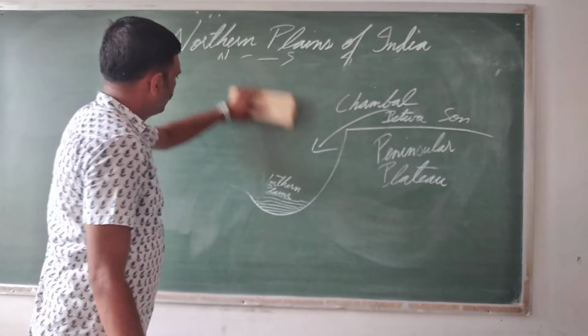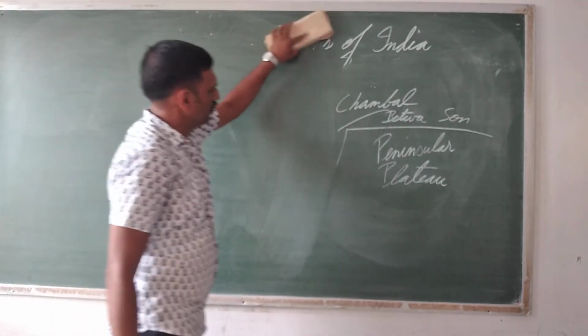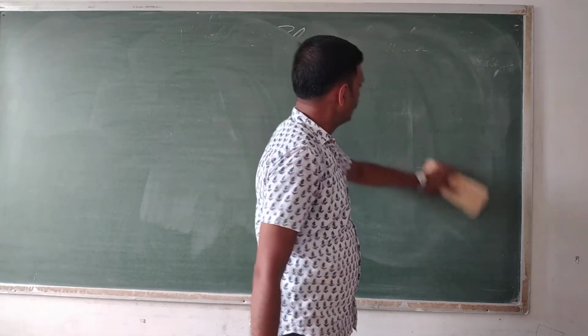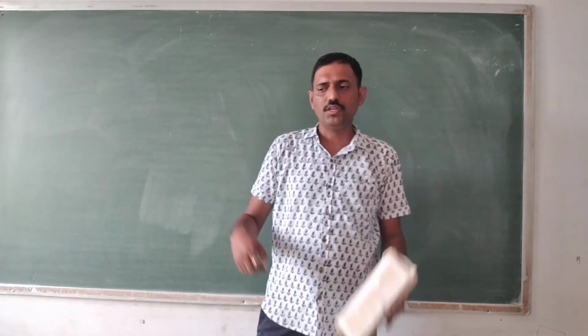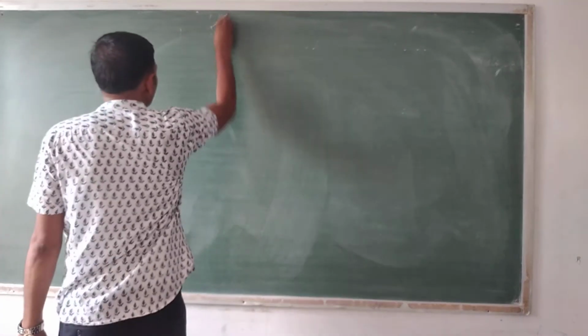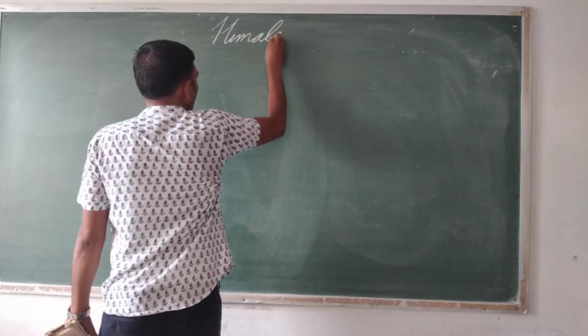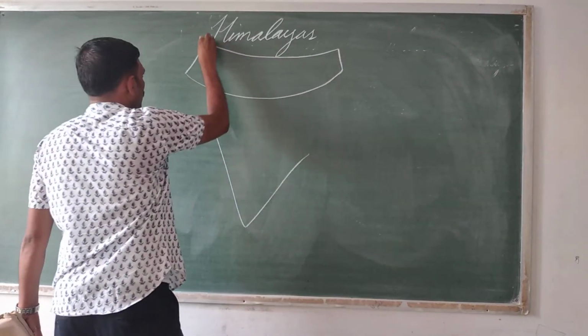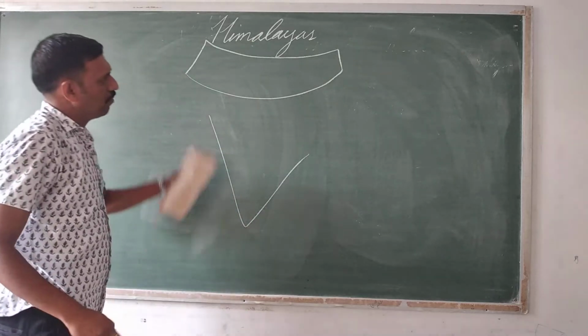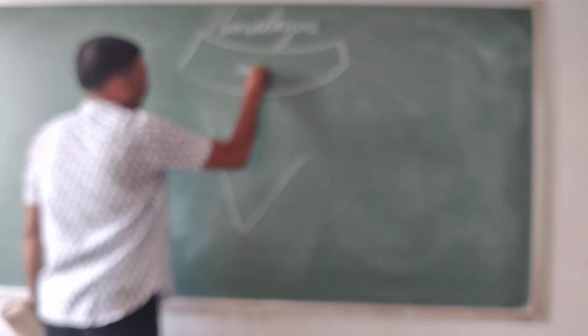Now next is the Himalayas. Yesterday, in the previous video, we had discussed the formation of the Himalayas. Today, the ranges of the Himalayas. The shape of the Himalayas is arc shape. So these are the Himalayas situated here, somewhere in the north of India.